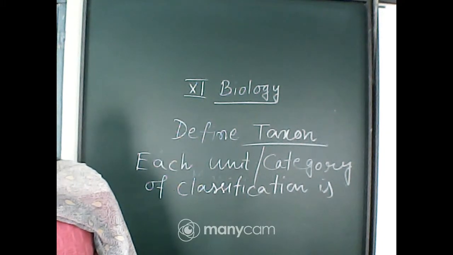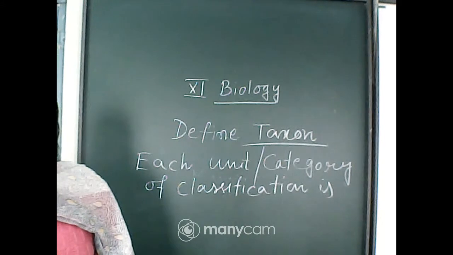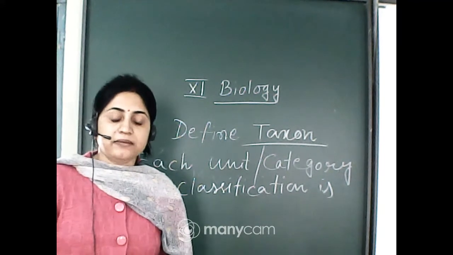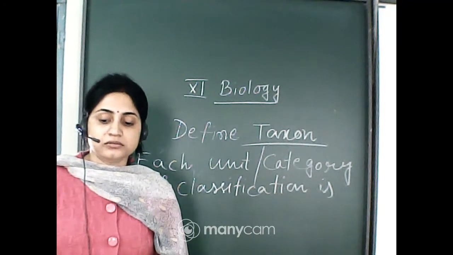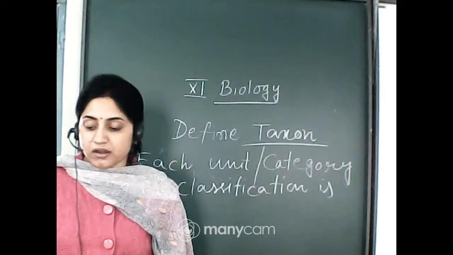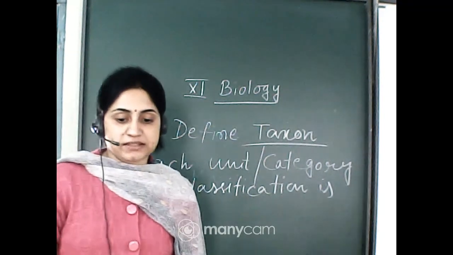For example, the basic level of classification is species, followed by genus, family, order, class, phylum or division, in ascending order. The highest level of classification is the kingdom, and the lowest level is the species. Okay?